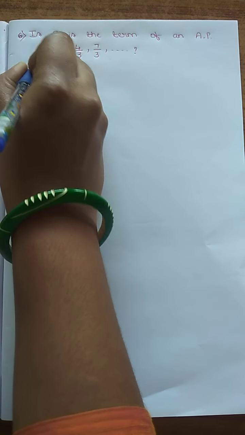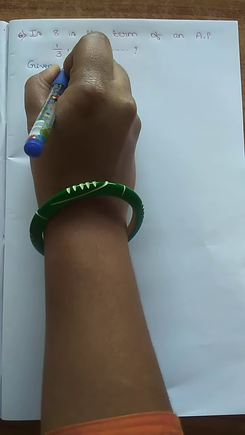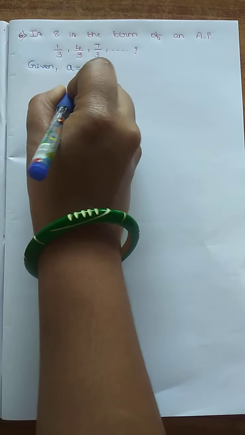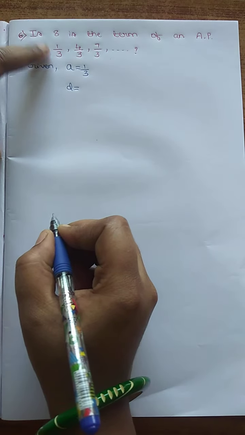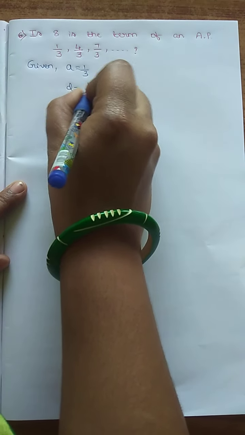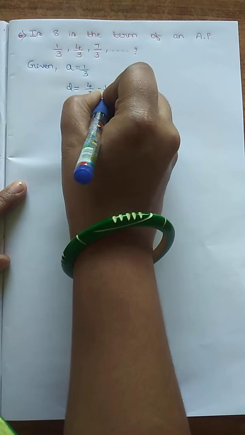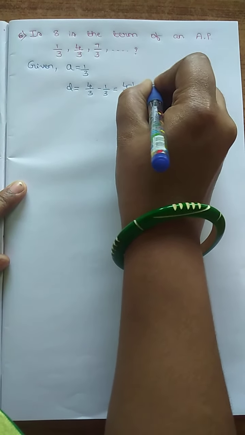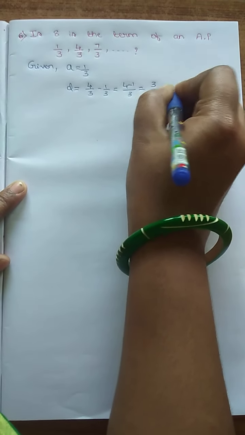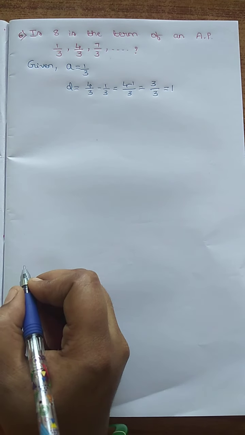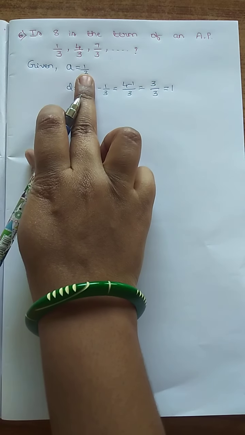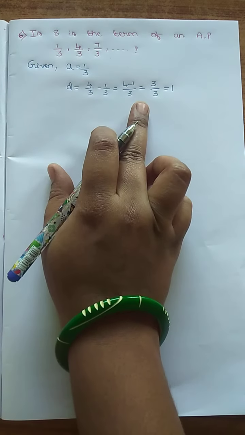See here, first write down the given data. First term, that is a equal to 1/3. d means the difference between the second term and the first term: 4/3 minus 1/3, that is (4 minus 1)/3 equal to 3/3, equal to 1. Therefore, a equal to 1/3 and d equal to 1.